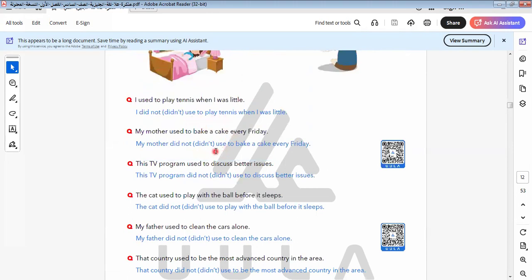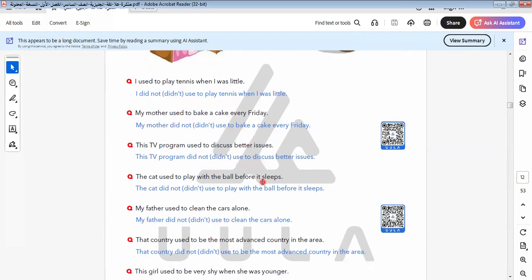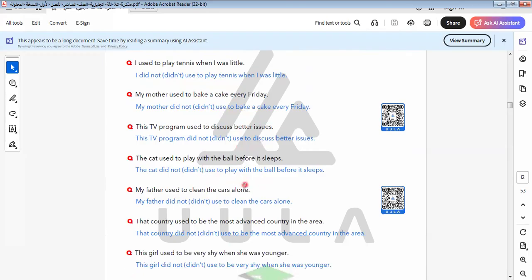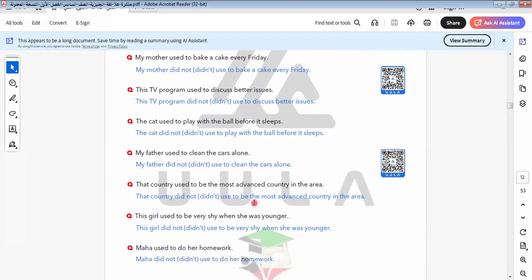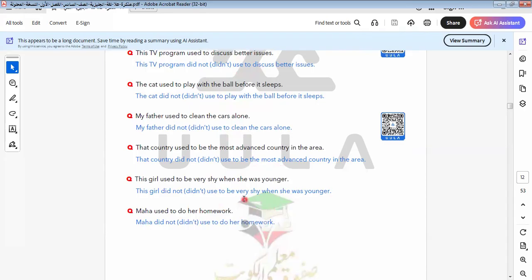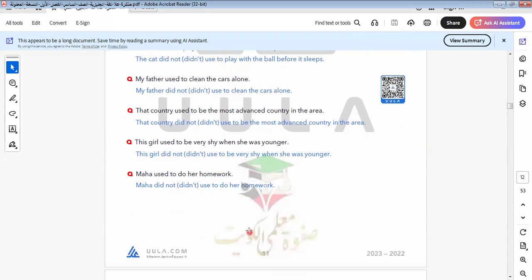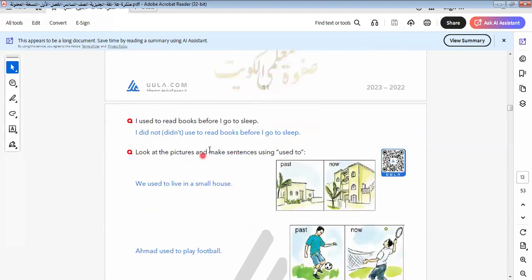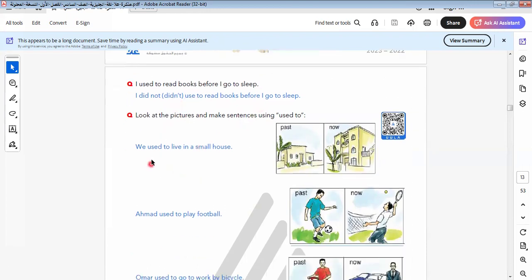Used to play. So here we say didn't used to play, didn't used to bake, didn't used to discuss, didn't used to clean, didn't used to be the most, didn't used to be very shy, didn't used to do her homework. Let's go to the rest of this unit. I didn't use, this is the abbreviation of did not. It will be: I didn't use to read books before I go to sleep.